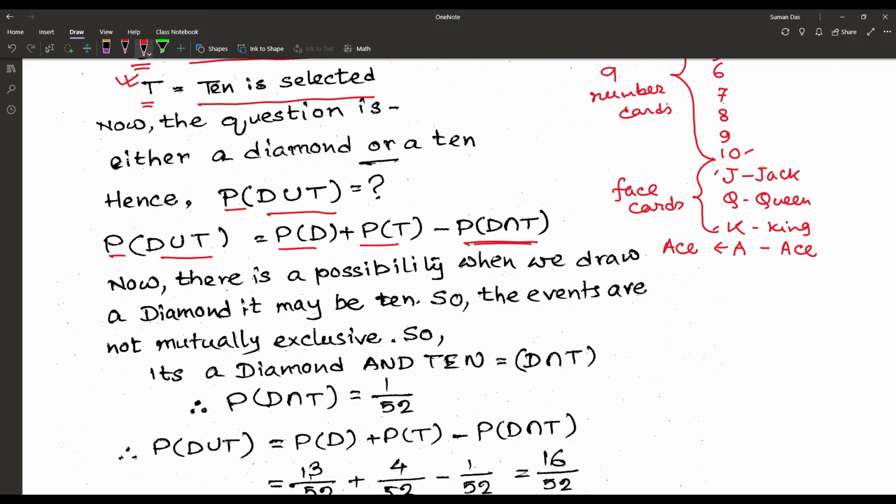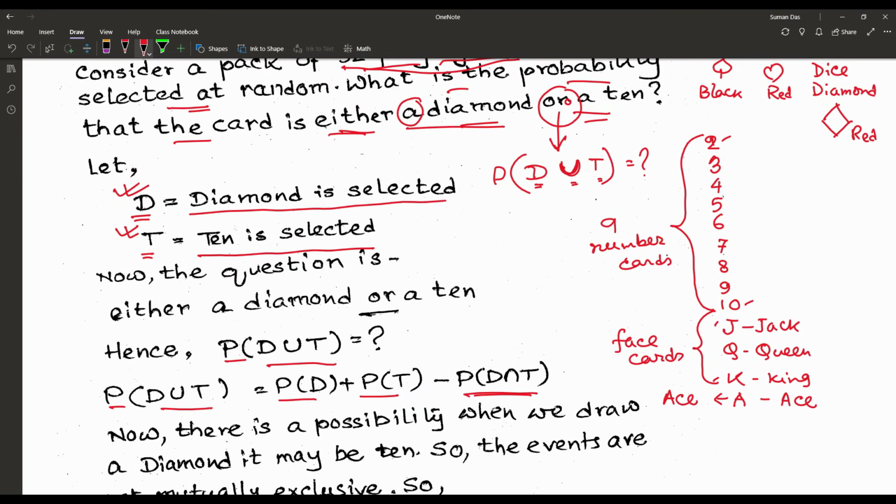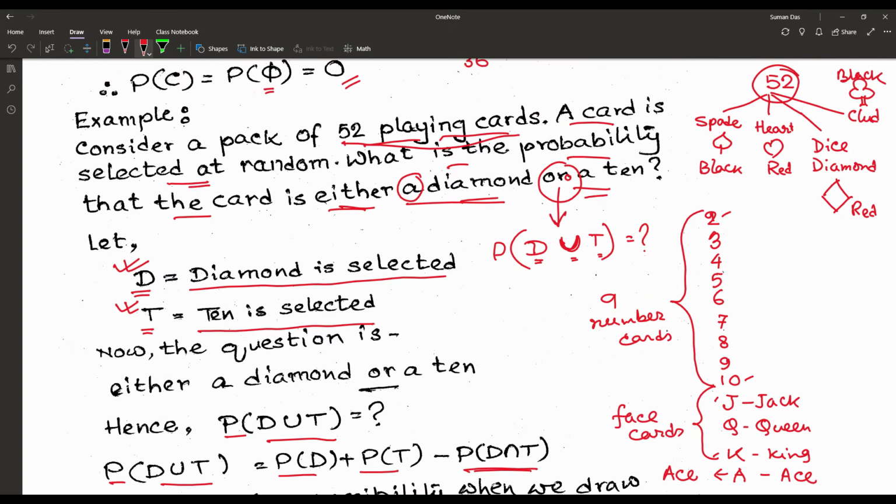Now we look at the card structure. There are 13 diamonds and the total number of cards is 52. So when we pick a diamond card, we are picking from 13 cards.